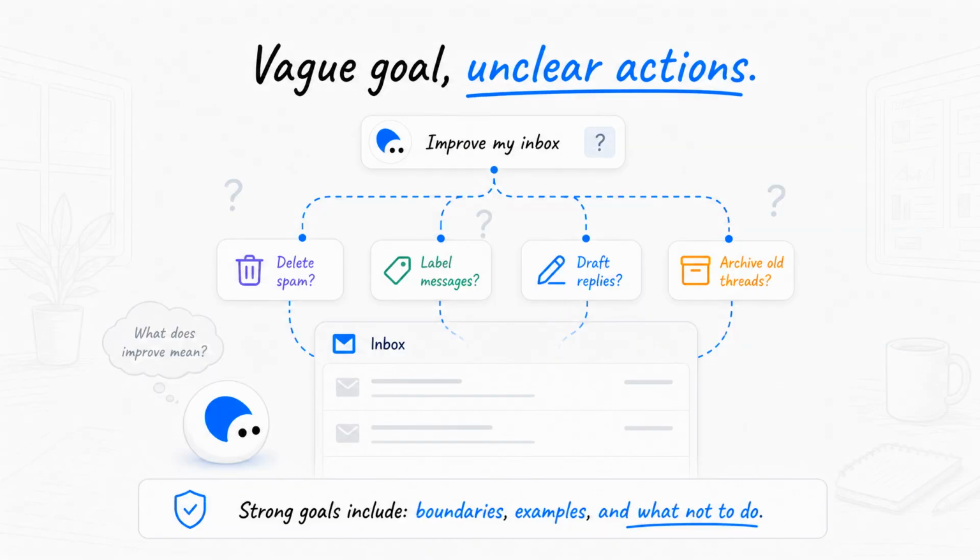A vague goal can lead to strange behavior. If you say, "improve my inbox," the agent may not know what improvement means. Does it mean delete spam, label messages, draft replies, or archive old threads? Strong goals include boundaries, examples, and what not to do.